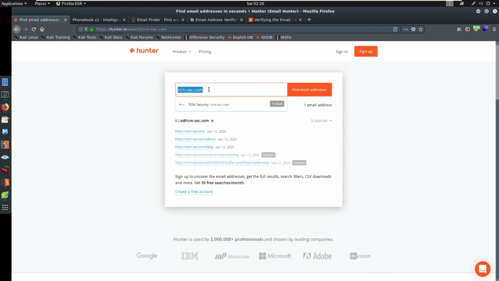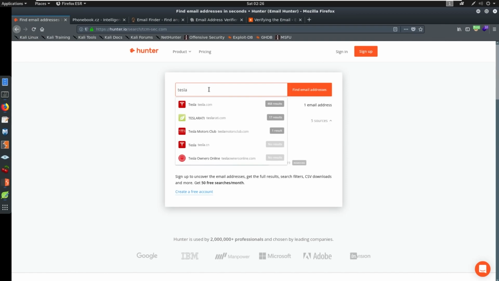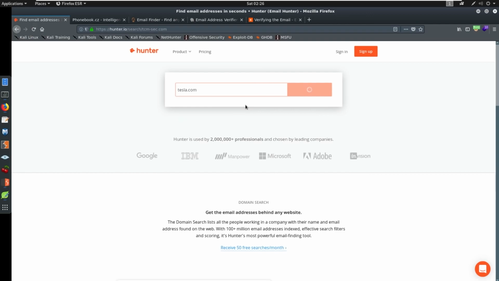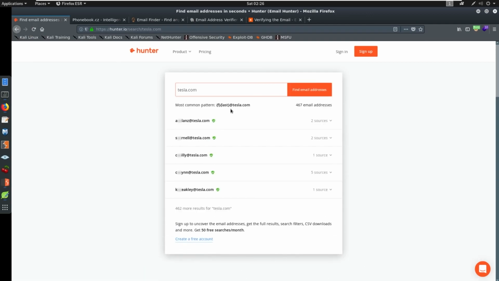A better example, maybe something that has more users, like Tesla. Tesla has 468 users. If we come in here and look, we can see that they have a pattern identified here. The pattern they're identifying is first initial, last name at tesla.com. And that's really what we want to see. And then we can gather email addresses here if we want. But say we knew Bob Jones. Again, going back to that example, maybe Bob Jones works at Tesla. Maybe his email would be bjones@tesla.com. So it's something to think about.